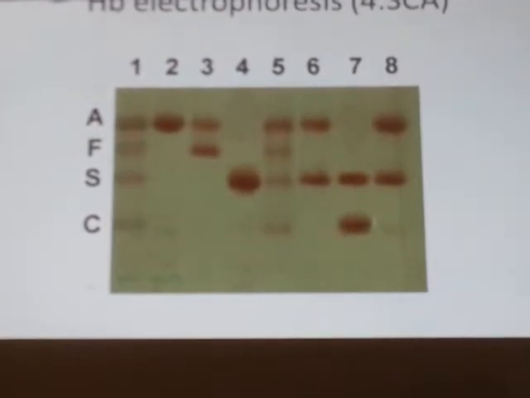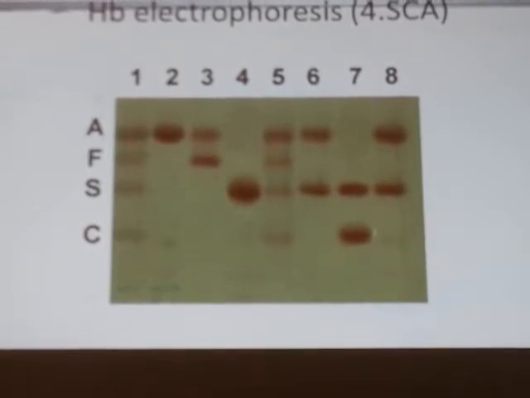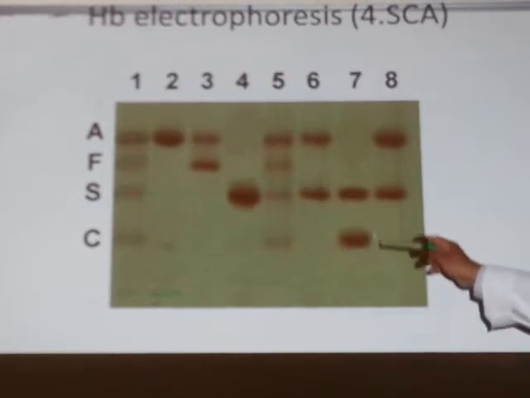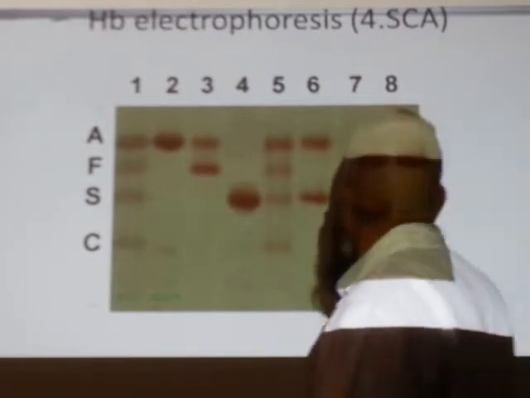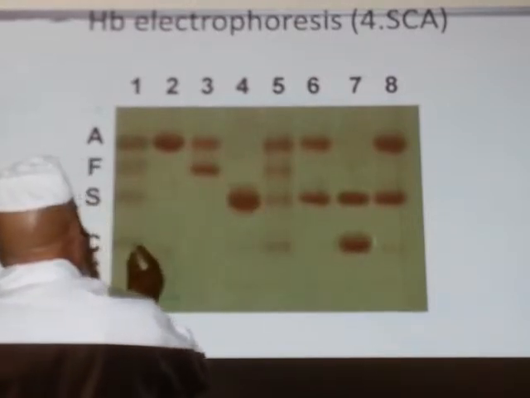Come on. Number 7. Hemoglobin is abnormal. What about this? Number 7, same. Abnormal hemoglobin. There are two abnormalities. What is the second one?